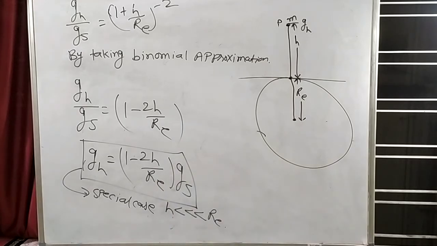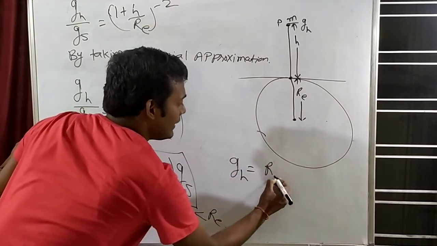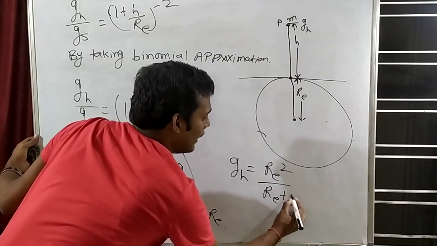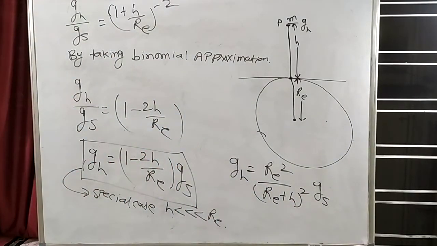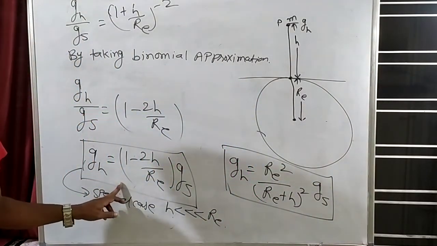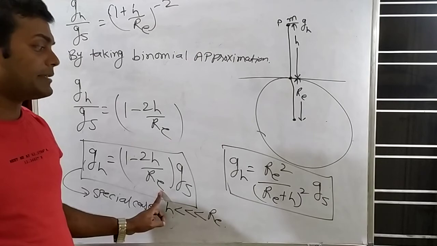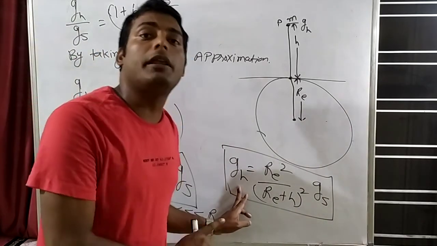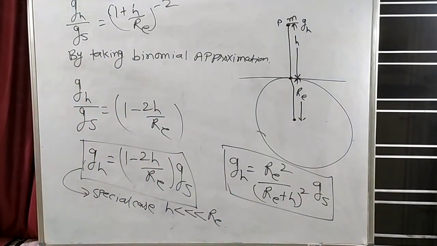Then we will use the previous formula. What was the previous formula? gh is equal to Re square by (Re plus h) whole square into gs. This formula is valid everywhere. But the other formula is for a special case, when the height is very less than the radius of earth. Clear?